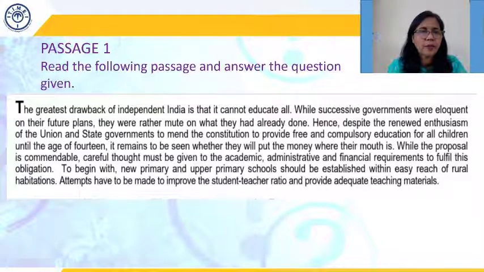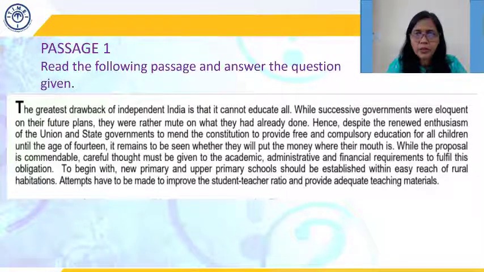Let's read this passage. Now before we read this, it is very important that you read the directions. Never miss reading the directions. So the directions here say, read the following passage and answer the question given. The greatest drawback of independent India is that it cannot educate all. While successive governments were eloquent on their future plans, they were rather mute on what they had already done.